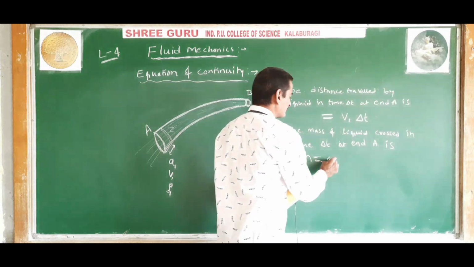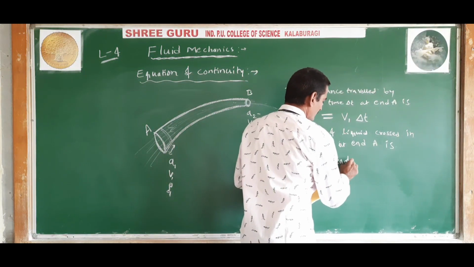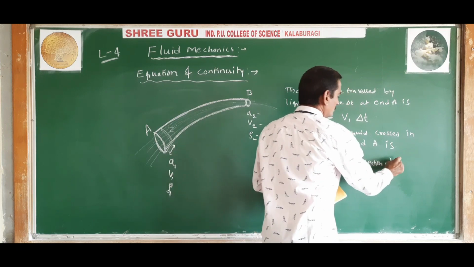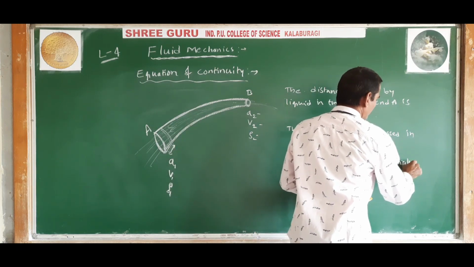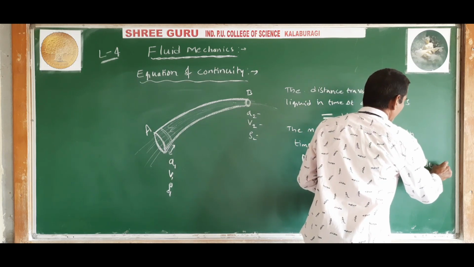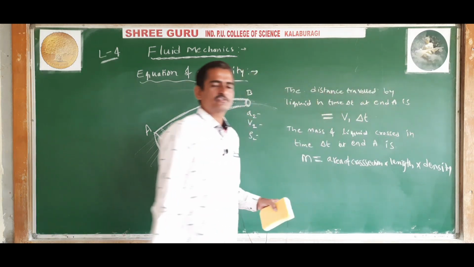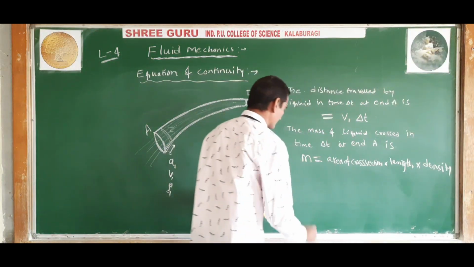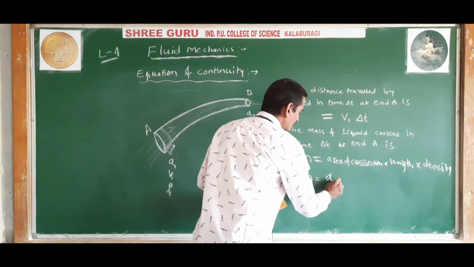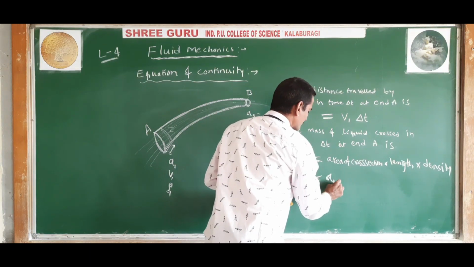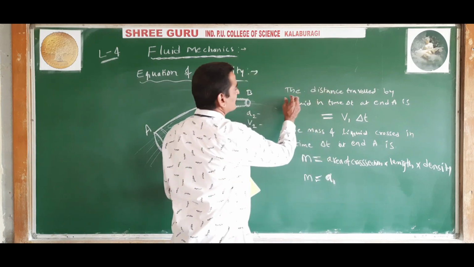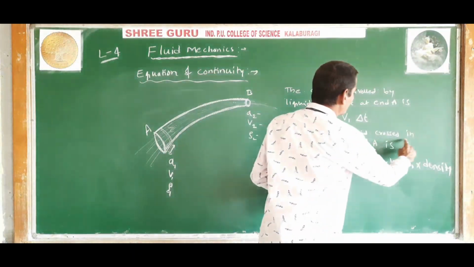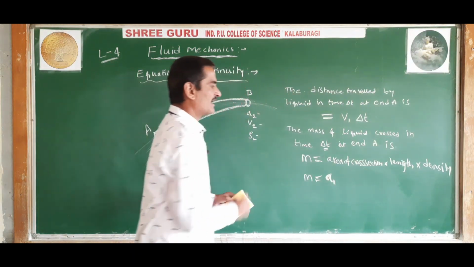Volume can be written as area of cross section into length, into density. So it is the area of cross section at the end A, which is A1, and the length is nothing but the distance travelled by the liquid in the time delta t. That gives the mass of liquid crossed in time delta t only at the end A.